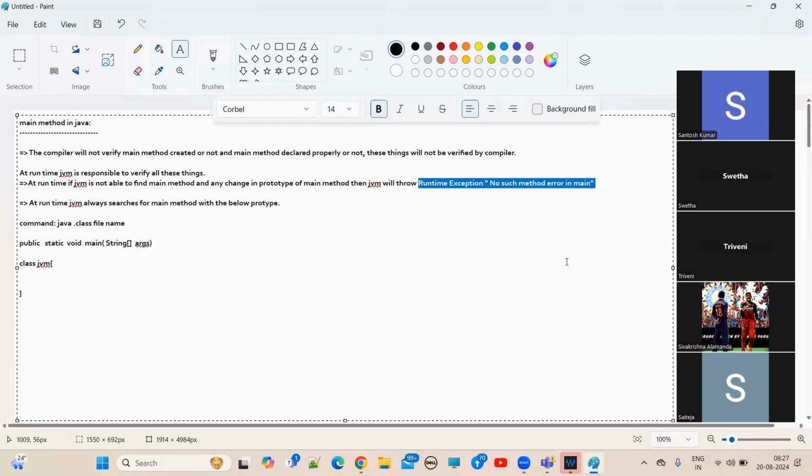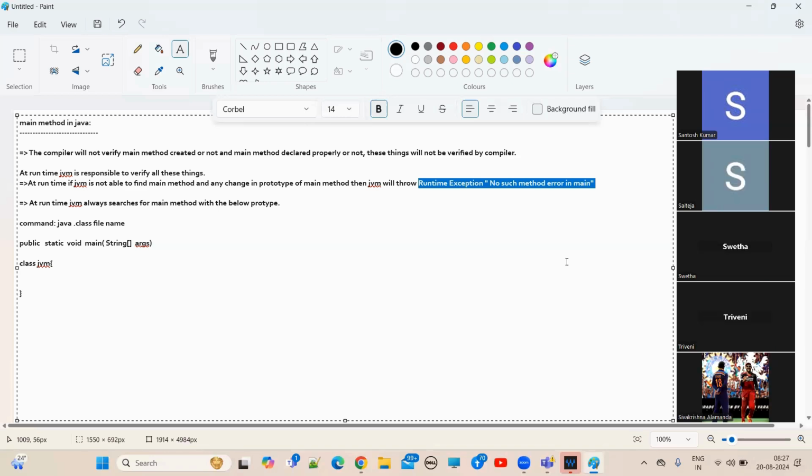Understand? That is the next step. Lastly, the main thread's task is completed, so the main thread is terminated by JVM. After that, the JVM itself will be shut down. These are the 8 steps you have to remember. Anytime anyone asks what steps are internally involved when you provide a .class file to JVM, you have to remember all these 8 steps.